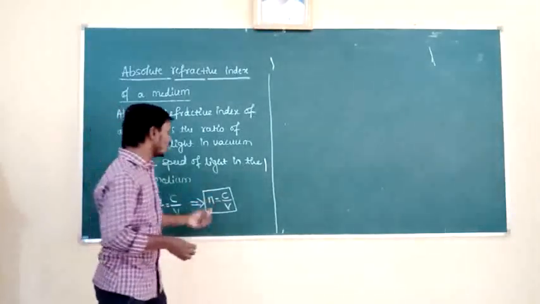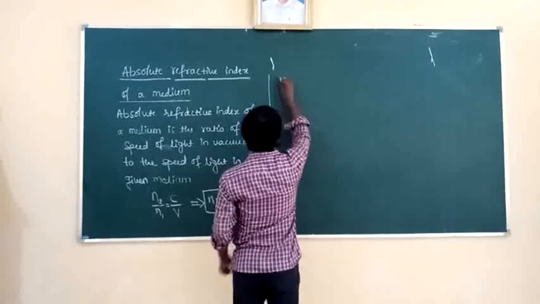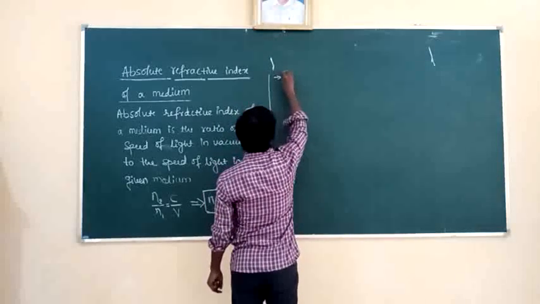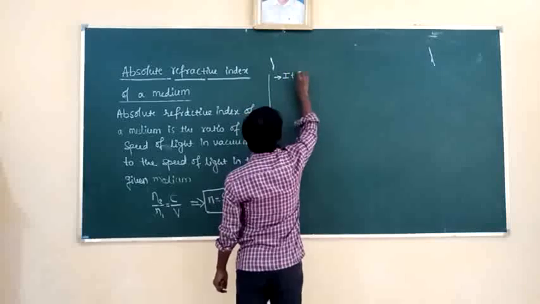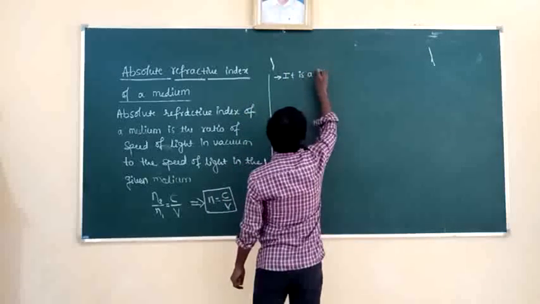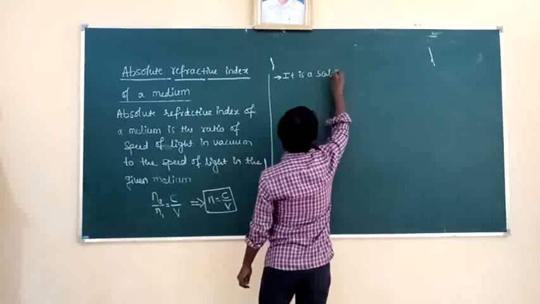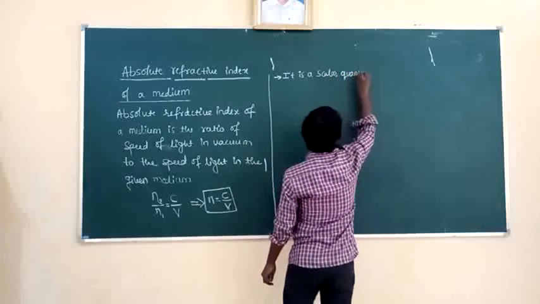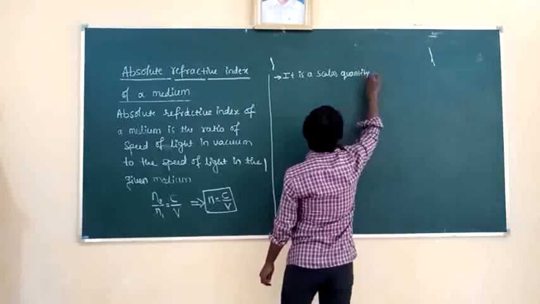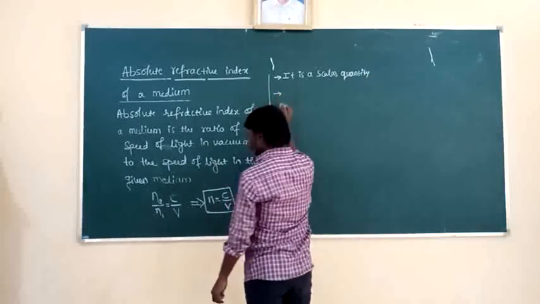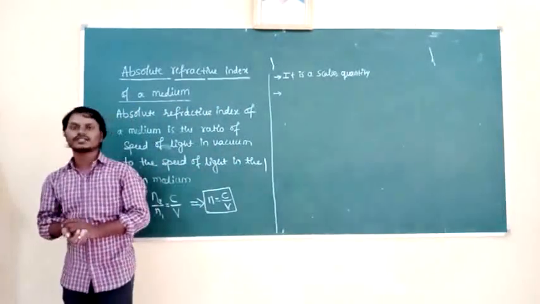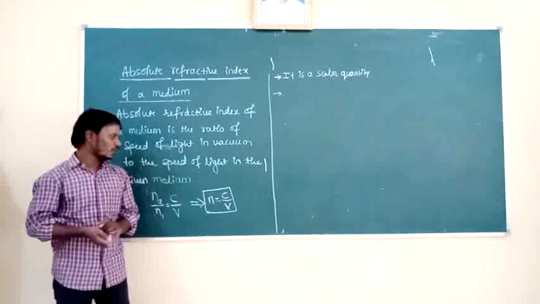Then what is the unit of absolute refractive index? Absolute refractive index is a scalar quantity, because it is just a number. And next, what is the unit here? Absolute refractive index has no unit. Why does it have no unit?